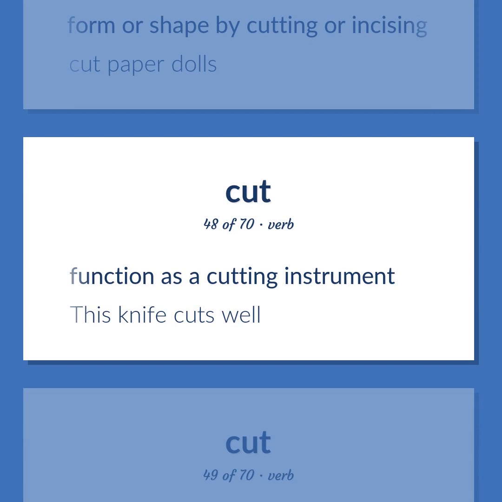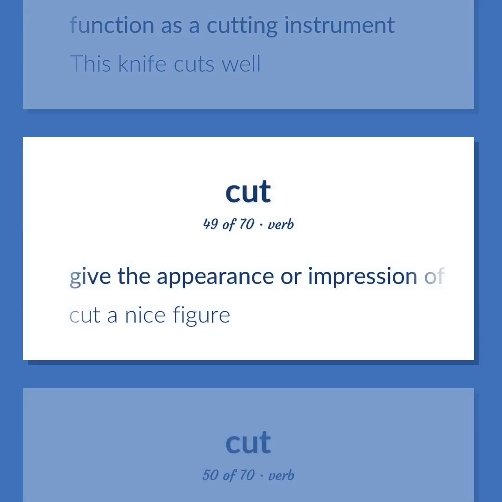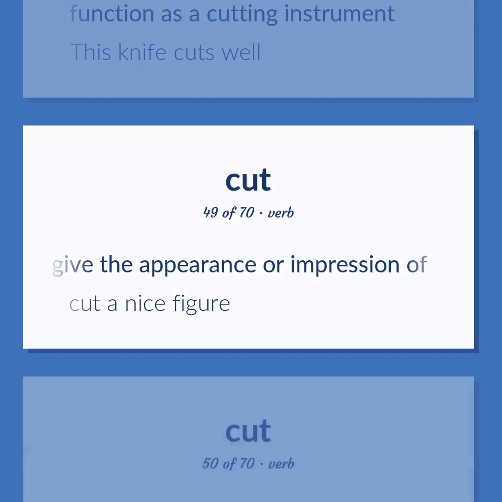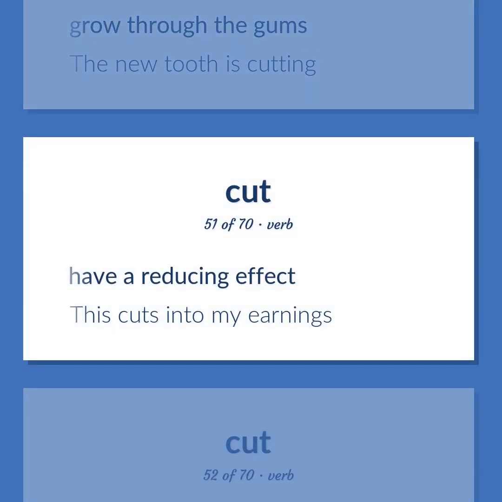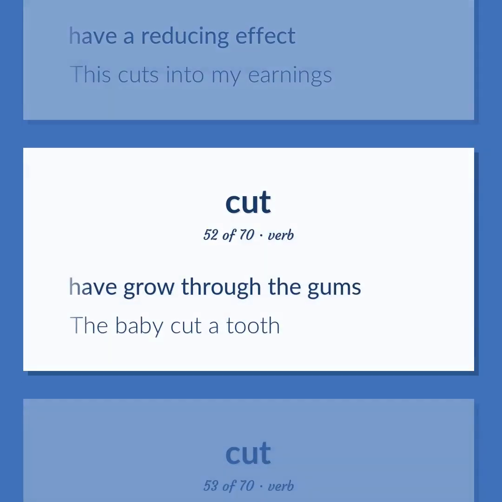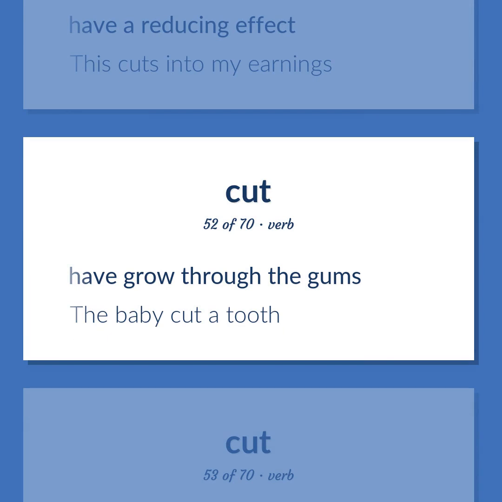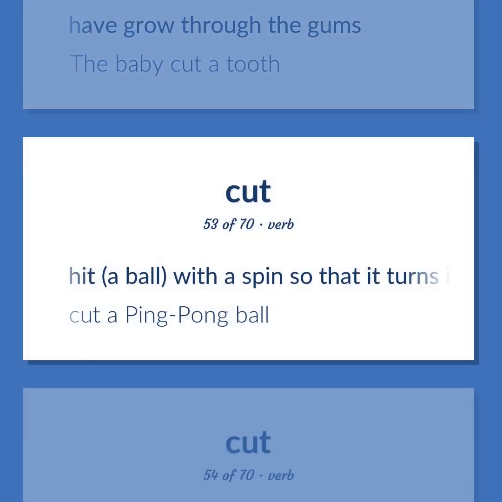Function as a cutting instrument. This knife cuts well. Give the appearance or impression of. Cut a nice figure. Grow through the gums. The new tooth is cutting. Have a reducing effect. This cuts into my earnings. Have grow through the gums. The baby cut a tooth. Hit a ball with a spin so that it turns in the opposite direction. Cut a ping-pong ball.